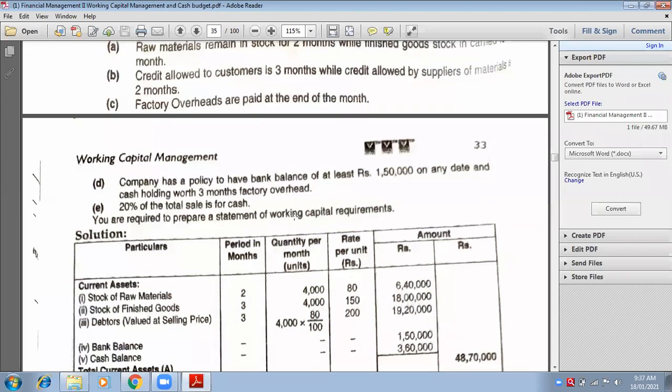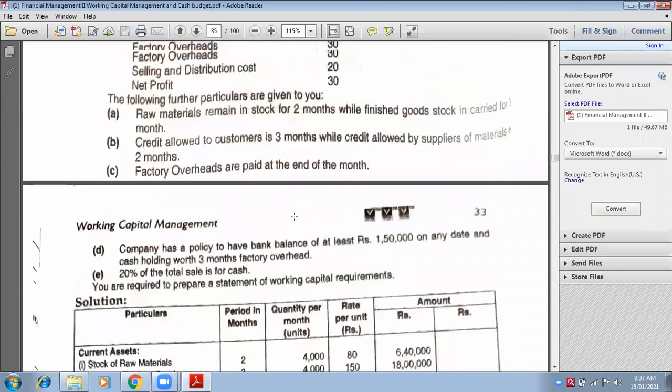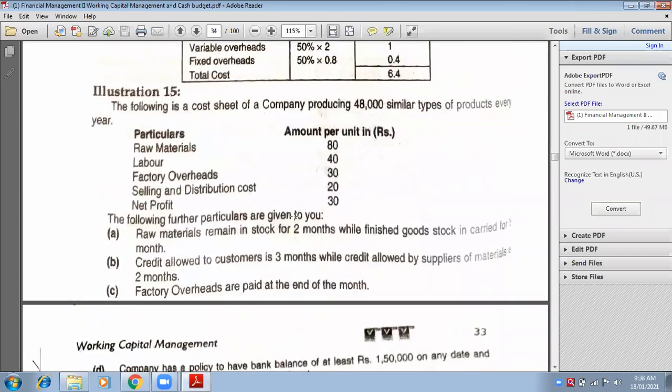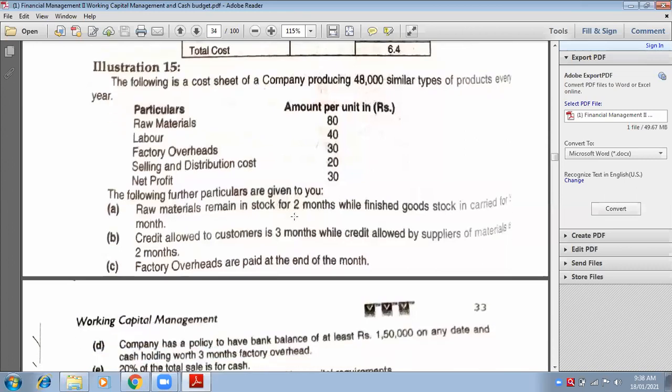4,000. And how many months? 3 months. And the rate will be taken for factory overheads, 30. Very good. For 3 months, factory overheads means you have to take 3 months and the rate for factory overheads.